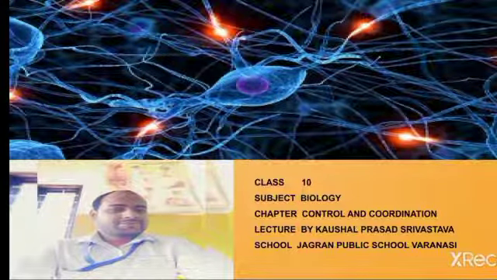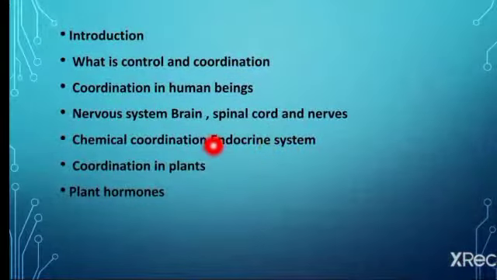Today I am going to explain the next chapter of class 10th biology, that is control and coordination. In this chapter I will explain the introduction of this chapter, what is control and coordination in human beings, nervous system which includes brain, spinal cord and nerves, chemical coordination which includes endocrine system, different types of gland and their hormone, coordination in plant and different types of plant hormone.